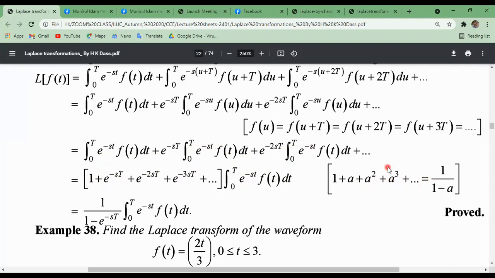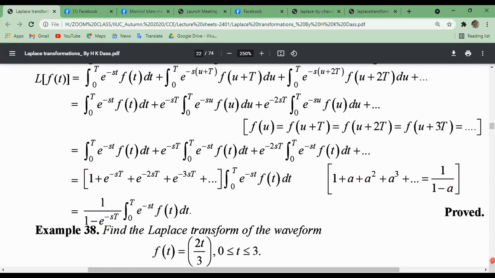This infinite series can be written as what? 1 by 1 minus a. You must know the sum of an infinite series: 1 by 1 minus a. So this is also an infinite series whose common ratio equals what? Second term divided by first term: e to the minus sT. So the sum is the first term, 1, divided by 1 minus q, where q means the common ratio. Here a is the common ratio. Common ratio means second term divided by first term, or third term divided by second term. This is the infinite series.